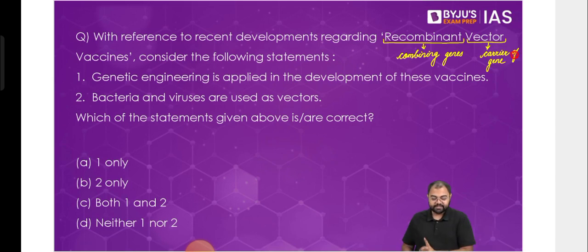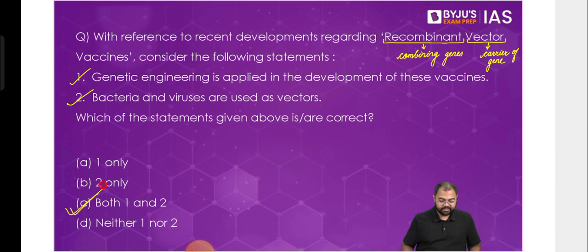Right. So look at the first statement. Genetic engineering is applied in the development of these vaccines. Of course, because we are combining two genes artificially. So that's why genetic engineering is being used. Vector. So bacteria, viruses are used as vectors. If you remember, we had discussed this as well, that in most of the cases we use virus, but we can use bacteria as well. This is what we had discussed in recombinant DNA technology. So both the statements are correct. So the correct answer will be both 1 and 2. So without knowing what this vaccine actually is, you can answer this question.